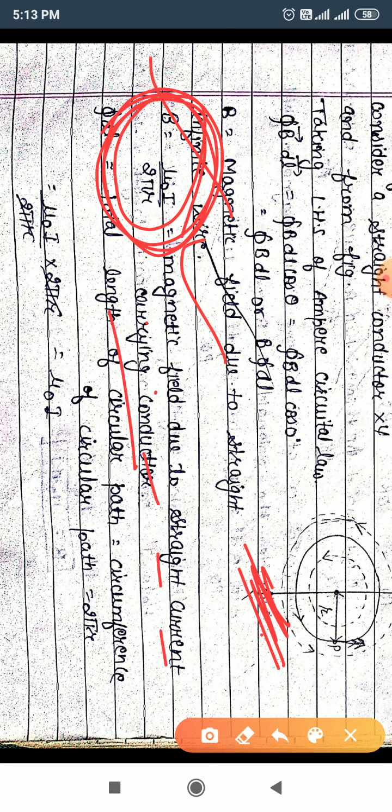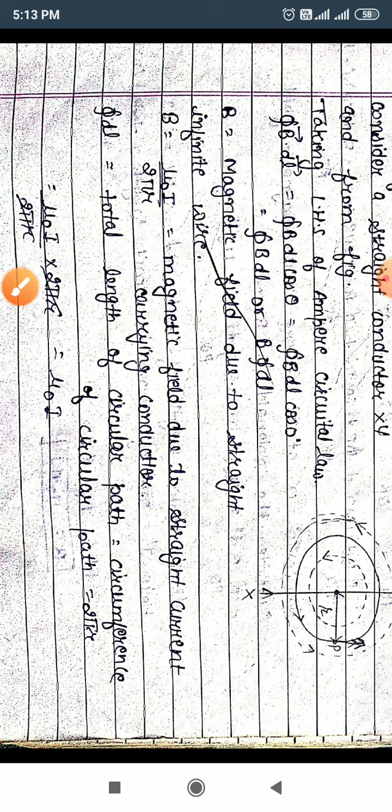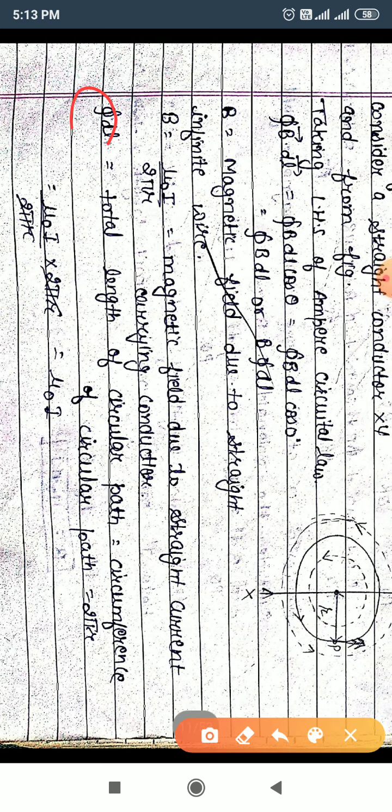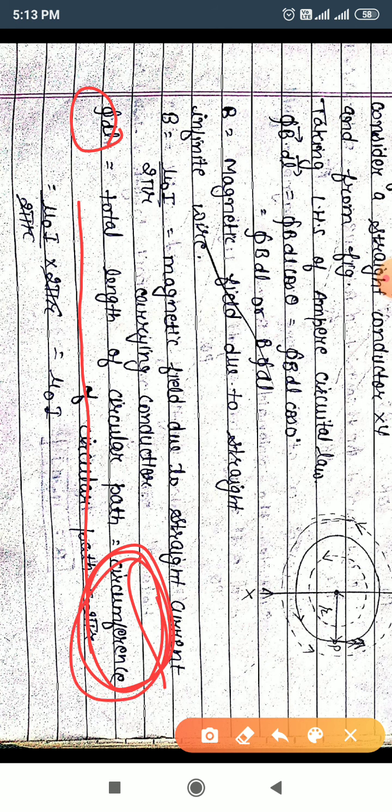Therefore the integration of dl represents the total length of the circular path, that is the circumference of the circular loop, and the circumference of the circular loop is 2 pi r.